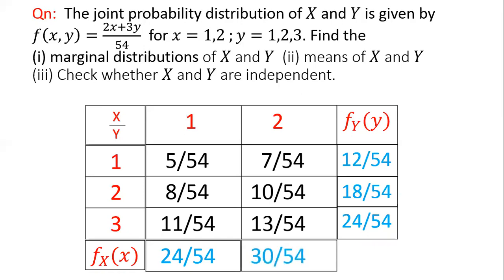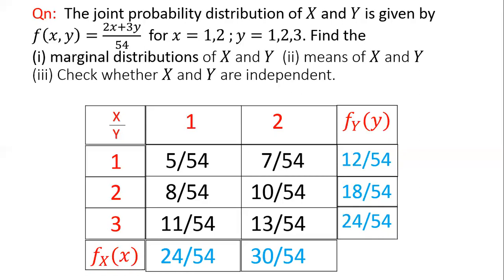Now we are going to have the second column total, which corresponds to fixing a particular value x equal to 2. We are summing up all the possibilities of y, and hence we have 7 plus 10 plus 13 whole divided by 54 equal to 30 by 54.